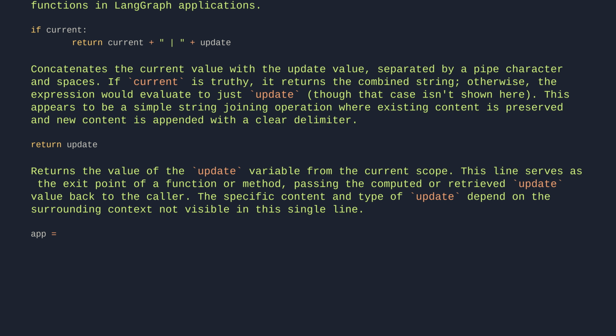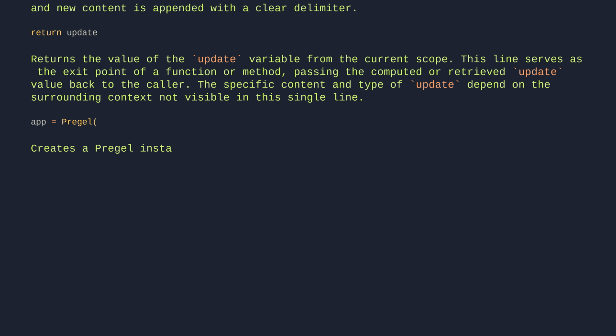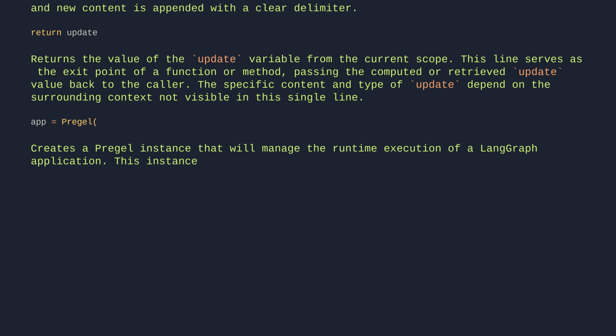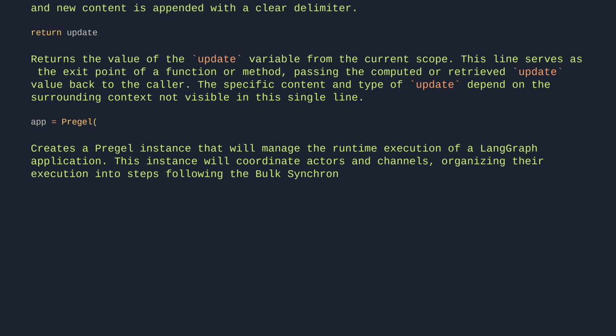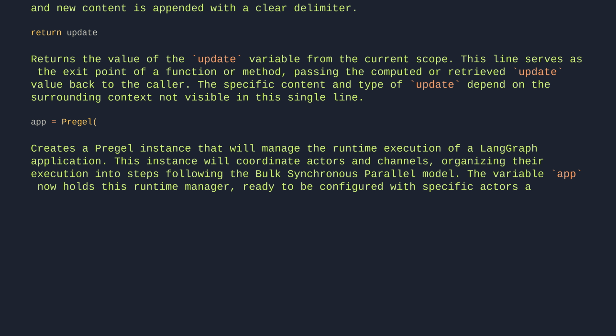App equals Pregel. Creates a Pregel instance that will manage the runtime execution of a LangGraph application. This instance will coordinate actors and channels, organizing their execution into steps following the bulk-synchronous parallel model. The variable app now holds this runtime manager, ready to be configured with specific actors and channels.